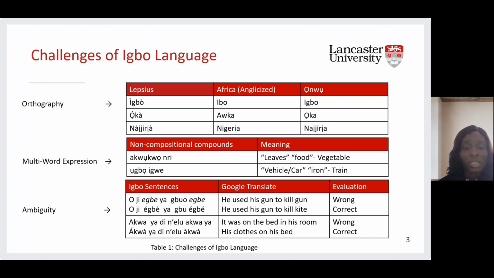You can see the second sentence where the diacritics were put in place: Oji egbe ya gbuo egbe, which means he used his gun to kill kite. That word egbe can mean gun. It also means kite. But when you apply the various diacritics, it shows the different meaning, the particular word you are referring to. The same we can see in the second sentence there.